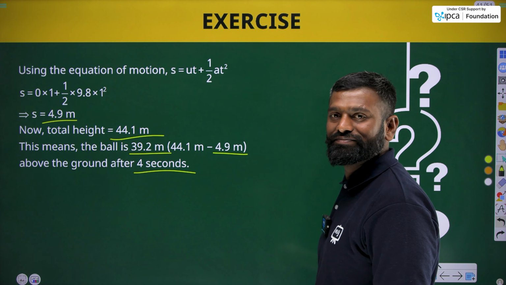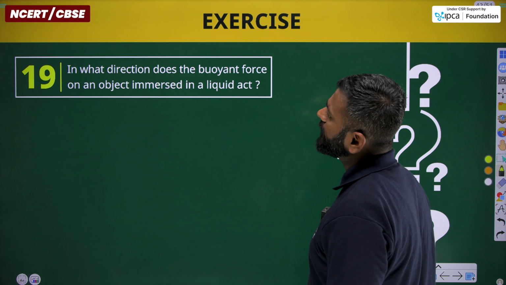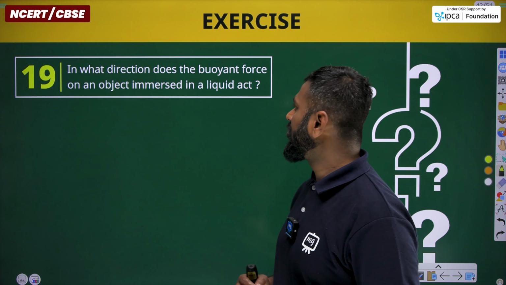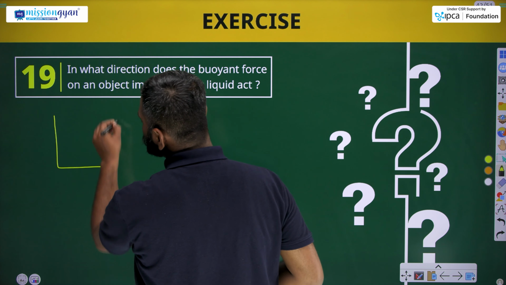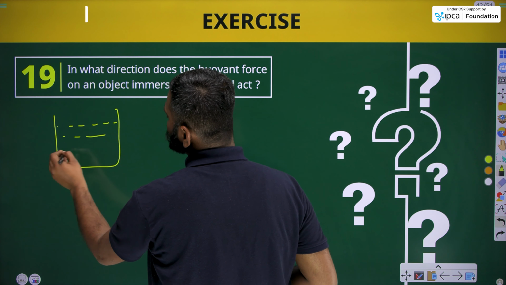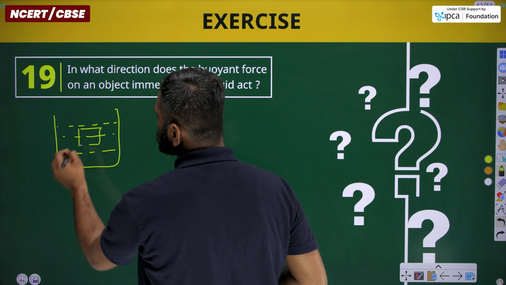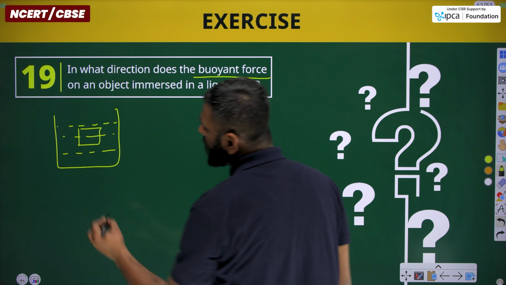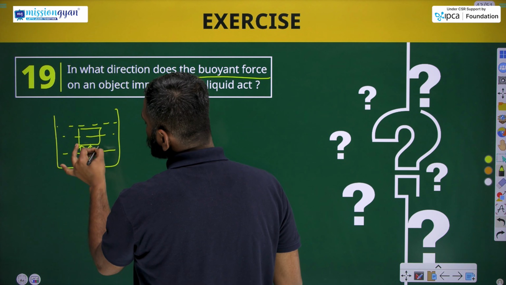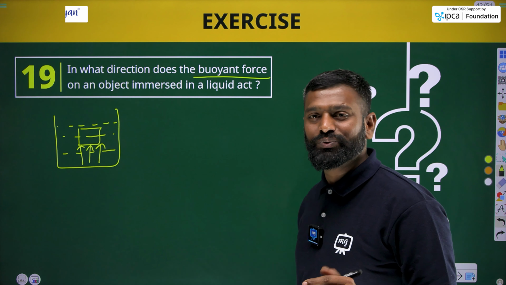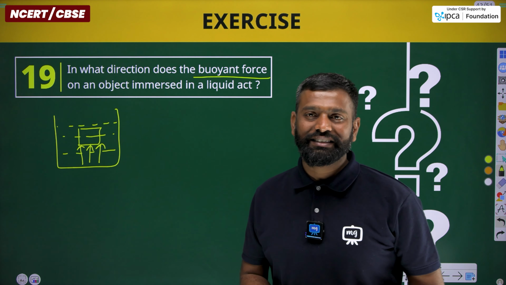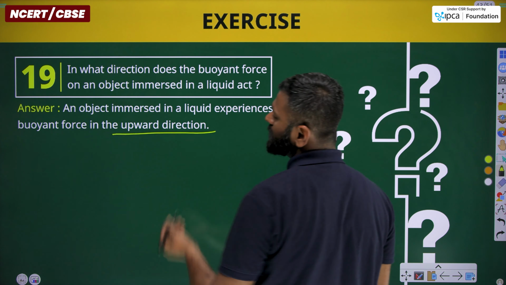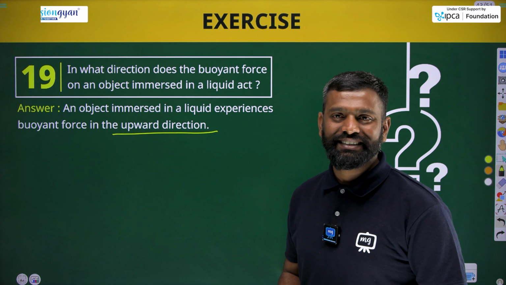Let's move to the next question. In what direction does the buoyancy force of an object immersed in a liquid act? Now in this question, an object has been immersed in a liquid. Likely this might be the object. Now it is asking what will be the direction of buoyancy force. As we know, the buoyant force is an upthrust, so the direction of this upthrust will be above. Let's check the answer. An object immersed in a liquid experiences buoyant force in the upward direction.